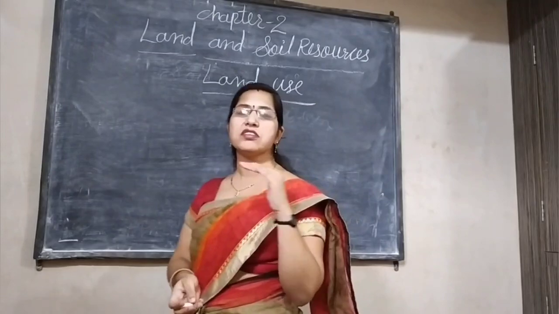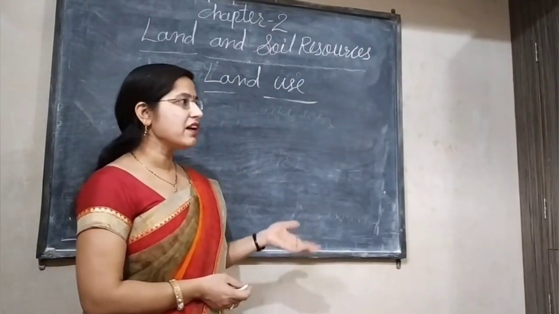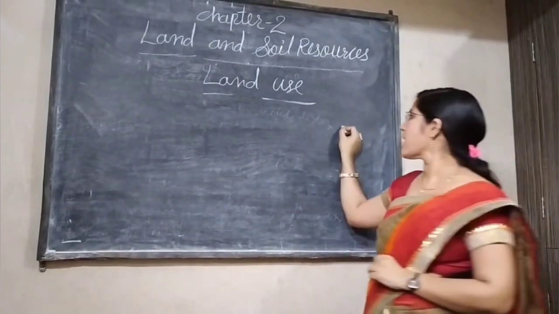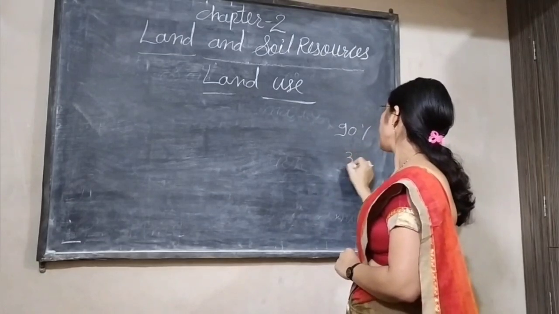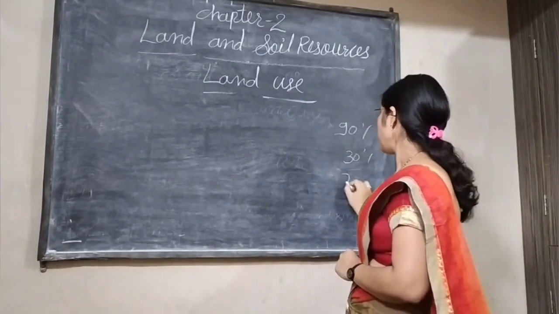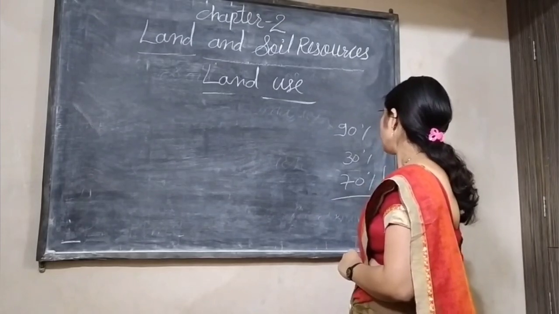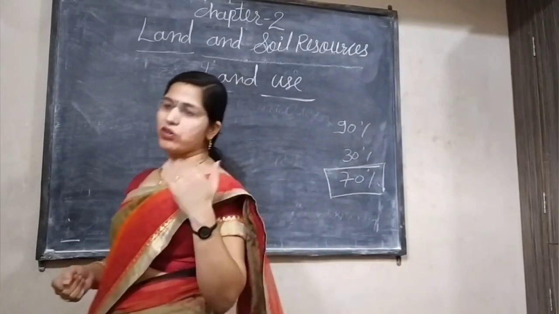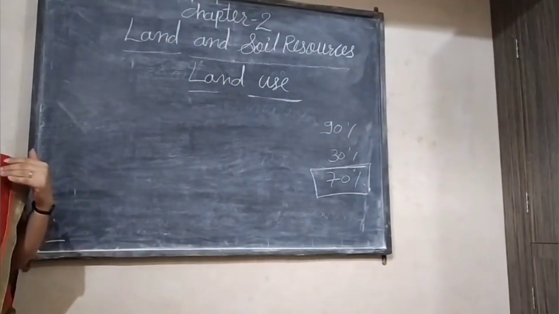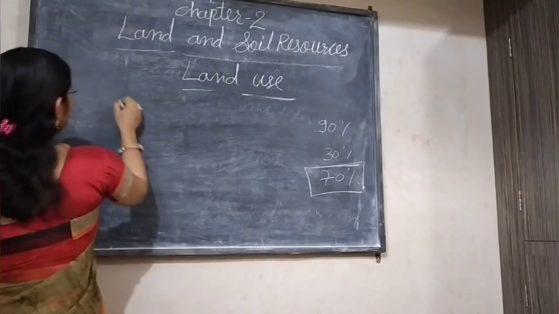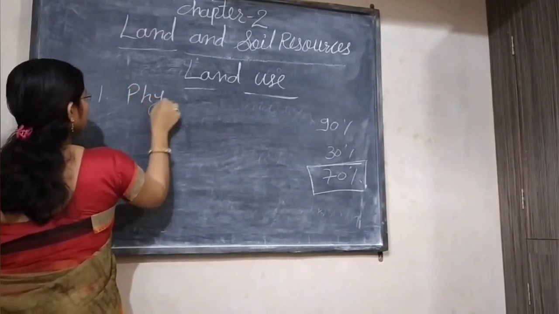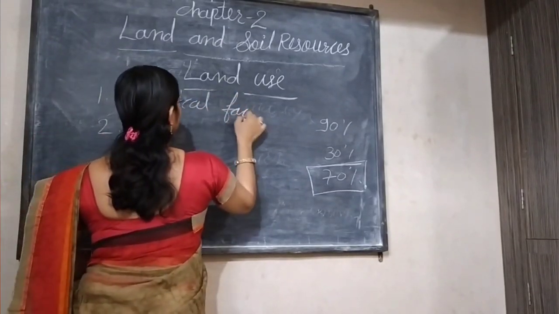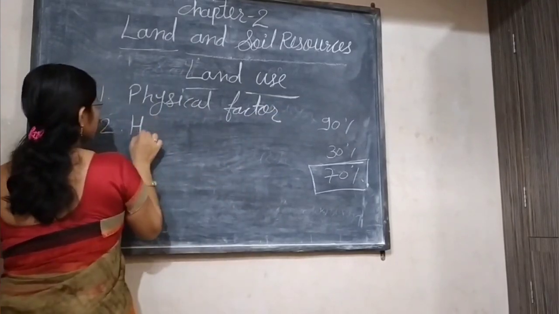Why? Because in this type of land the terrain is tough and life is not possible. So almost 90% of the population is dependent on only 30% of the land, and the remaining 70% is partially populated. Now, if we talk about land use, we can say that land use is affected by two factors. First, the physical factor, and second, the human factor.